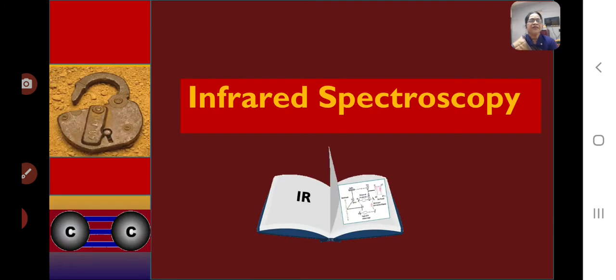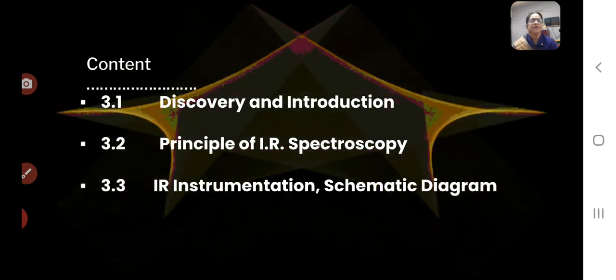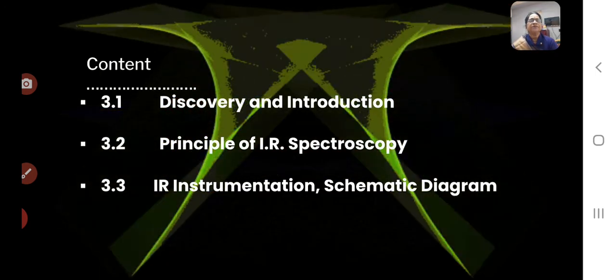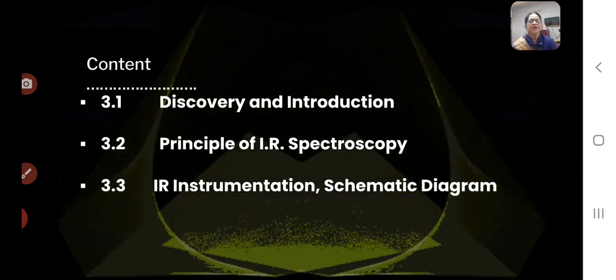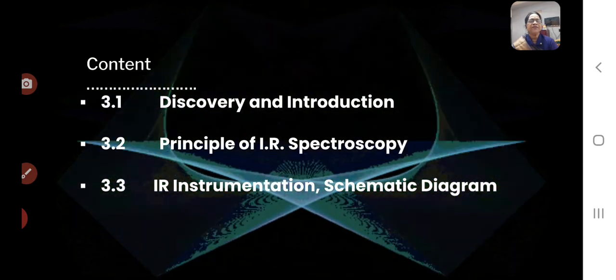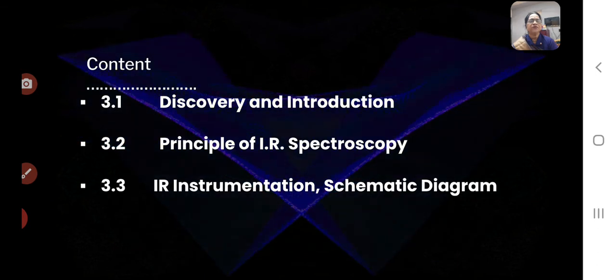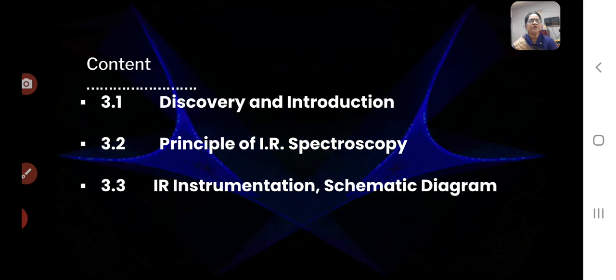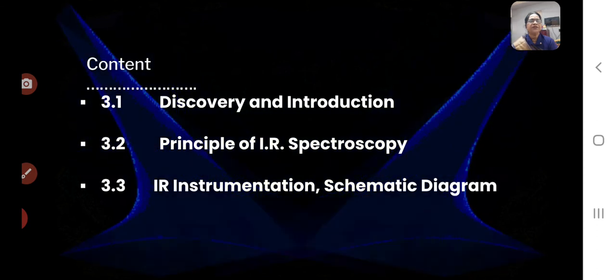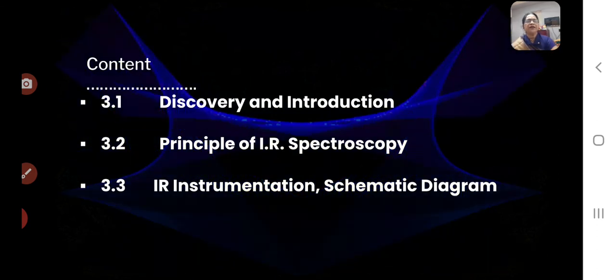Now we will see here the infrared spectroscopy. In this topic, we will study some points. First one is the discovery and introduction. The second one, principle of IR spectroscopy. And third one is the infrared instrumentation with its schematic diagram.